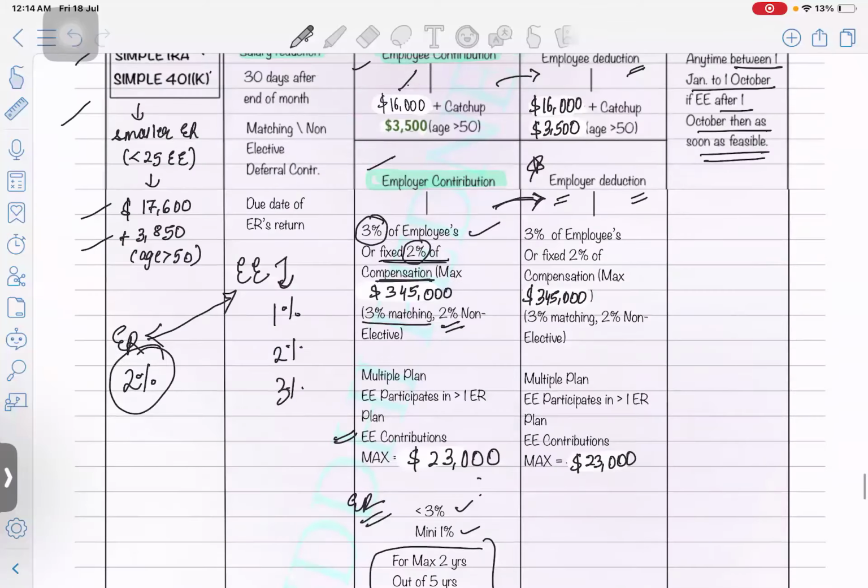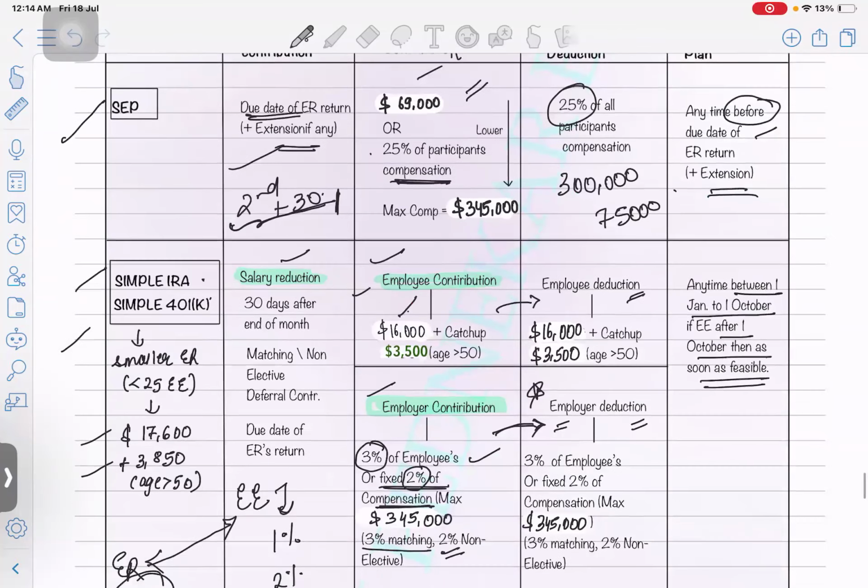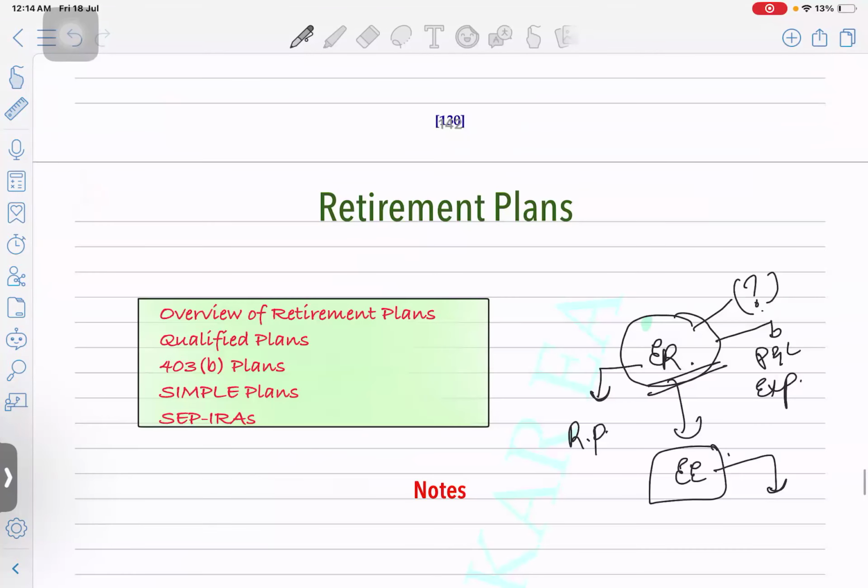In retirement plans, I think this is pretty much all of it. And from an exam perspective, for all four types of retirement plan, you should remember the limits. Ideally, I don't ask you to remember the limits, but for retirement plans it's good to remember the limits: how much you can contribute, how much is the distribution, and what's the deadline to make the contribution. Somewhere it's up to the due date of filing the tax return, somewhere it's up to the end of the year.